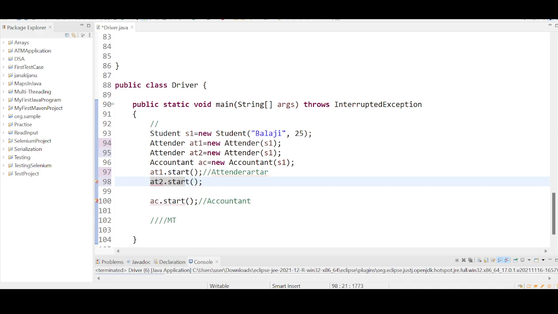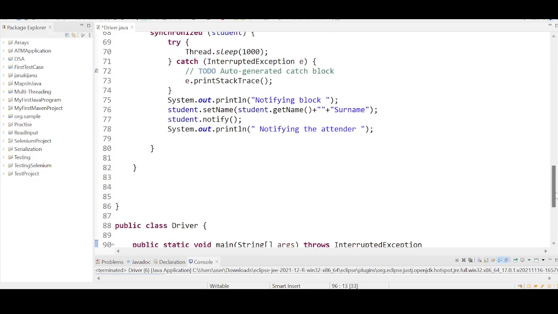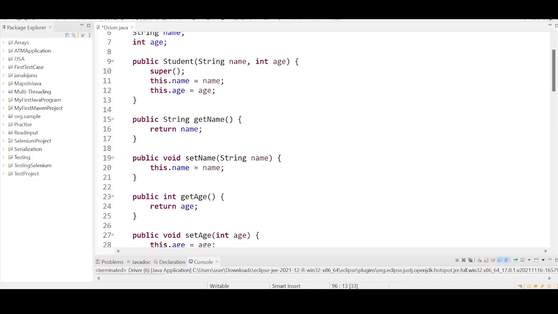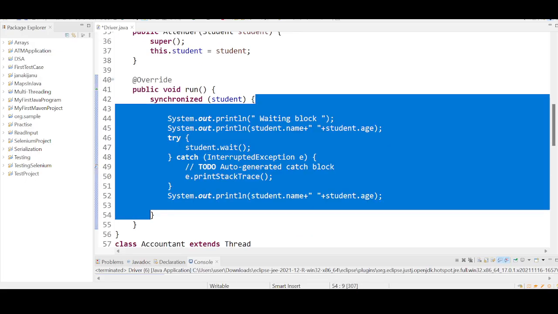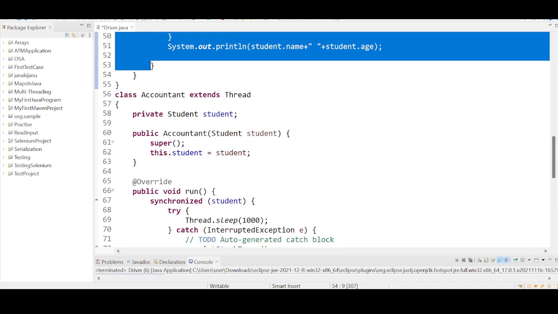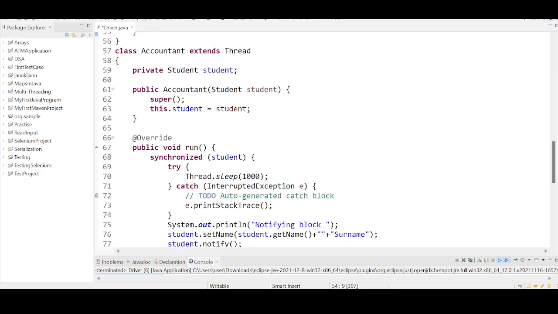How many threads will get access to the synchronized area at any point of time? Only one. If A1 is in this area, A2 has to wait for its CPU cycle, and the accountant thread should also wait until it gets a CPU cycle.